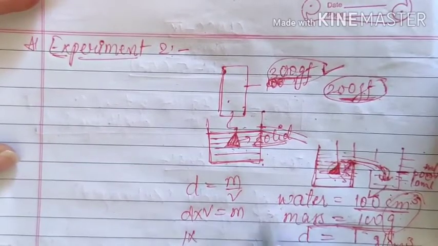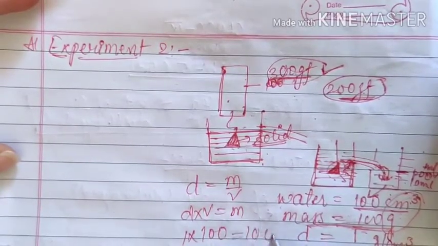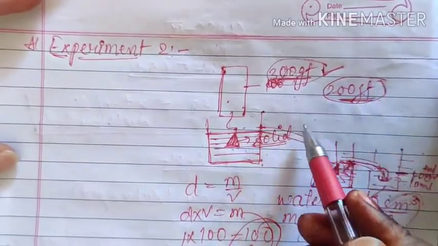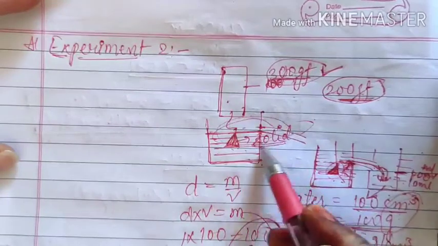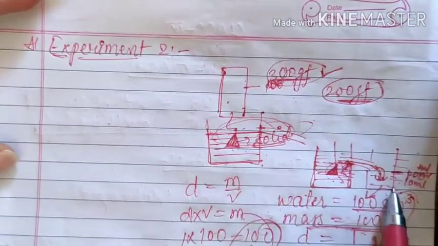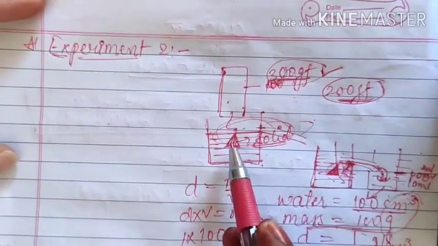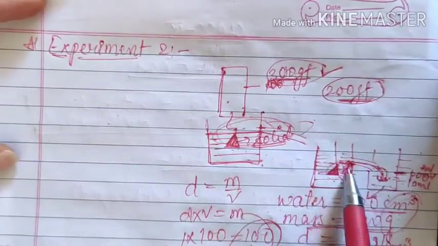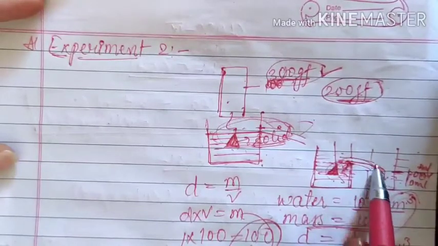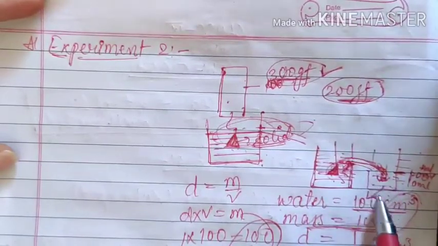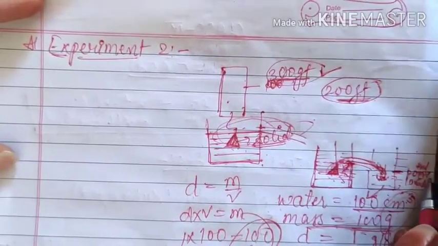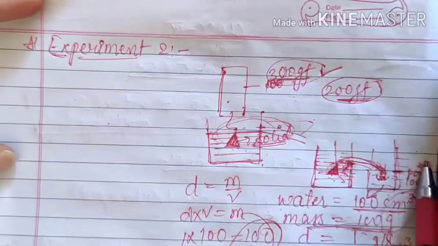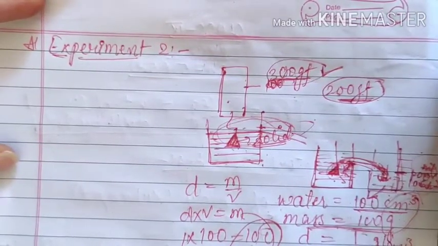Here density is 1, volume is 100, so that is equal to 100, and your mass is already 100. That means whatever weight you have lost here, you have gained here. That means the upthrust exerted is equal to the liquid displaced by it. So only 100 centimeter cube of liquid has been displaced here in another container. That's why here we are getting 100 centimeter cube. Here the units can be different, that depends on your measuring container or cylinder.